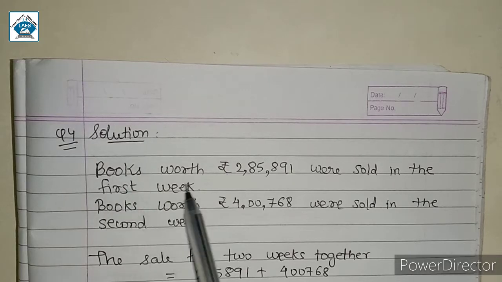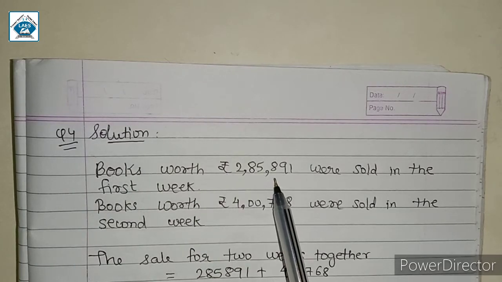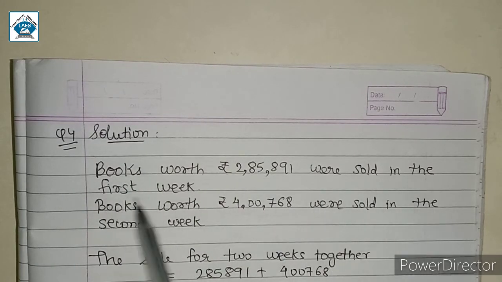Solution. Books worth rupees 2,85,891 were sold in the first week. Similarly, books worth rupees 4,768 were sold in the second week. You have to write the statements. So for the sale for the 2 weeks together, what will we do? We will add these two amounts as I told you before.